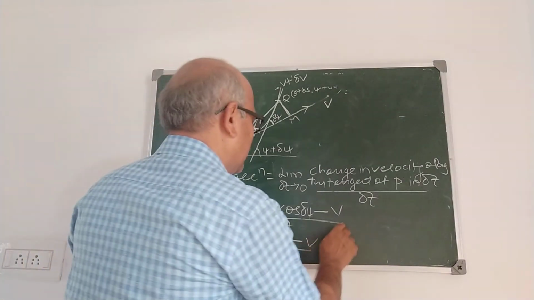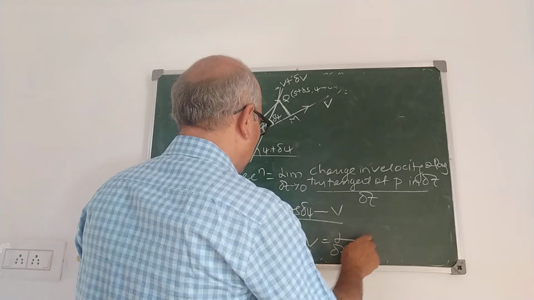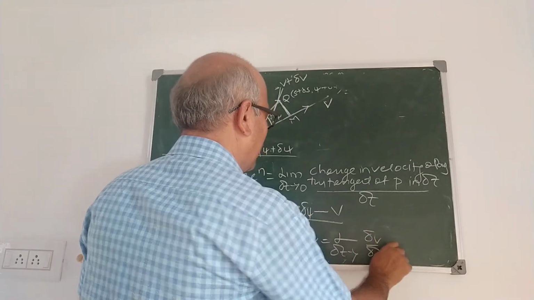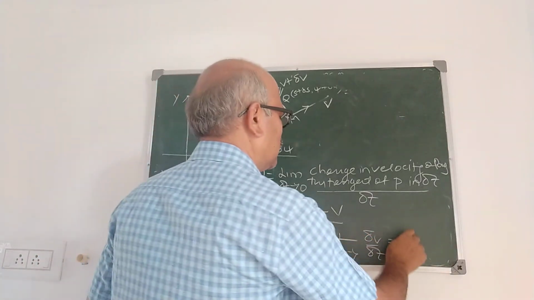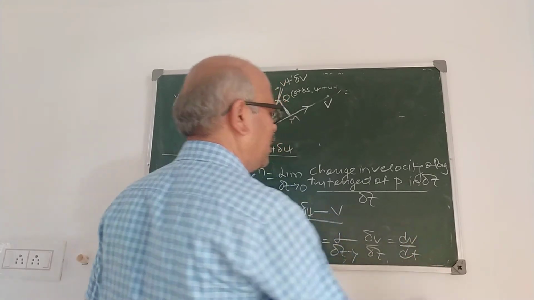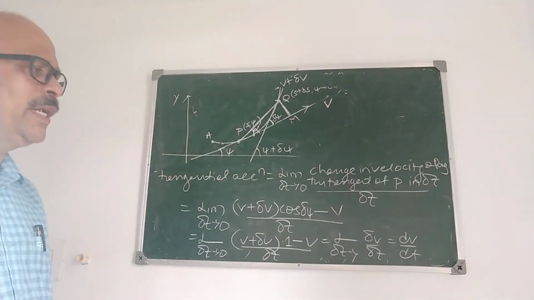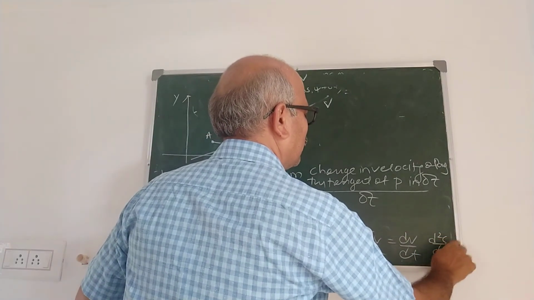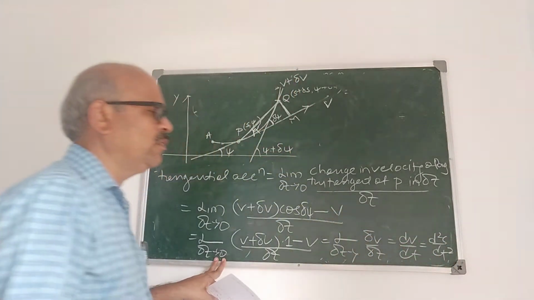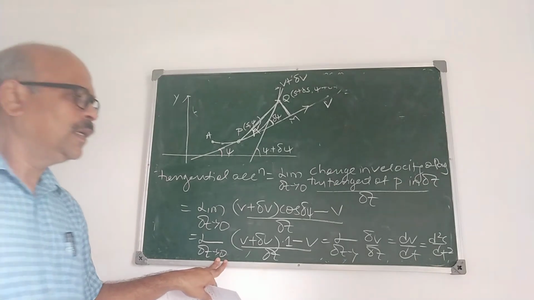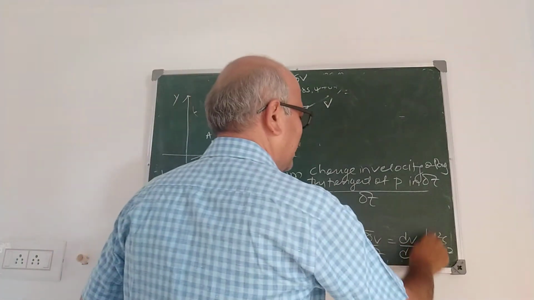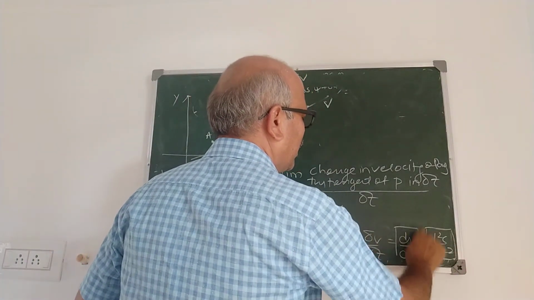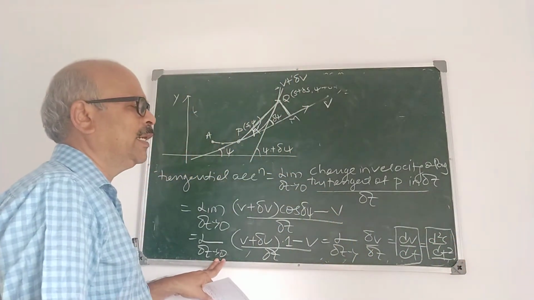It is therefore limit delta t tends to 0, delta v by delta t. V cancels. So it is dv by dt, or it is d2s by dt square, because v is ds by dt. Therefore tangential acceleration is dv by dt or d2s by dt square.